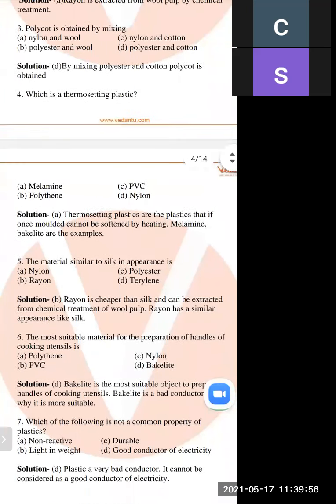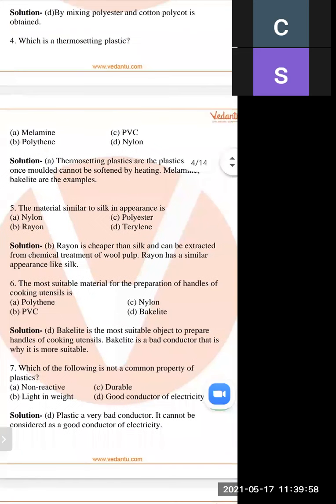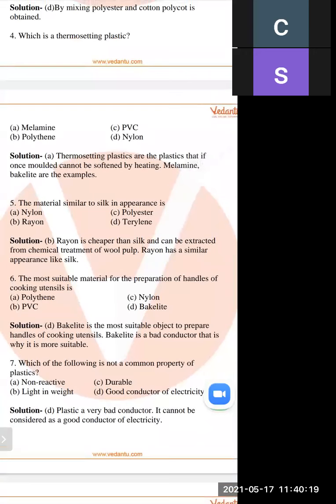And next is, the material similar to silk in appearance is, out of four items, nylon, polyester, rayon, terylene. So there are four materials, and you have to find the material similar to silk. The material similar to silk in appearance is what? So four options: nylon, polyester, rayon, terylene. You have to find a material similar to silk.